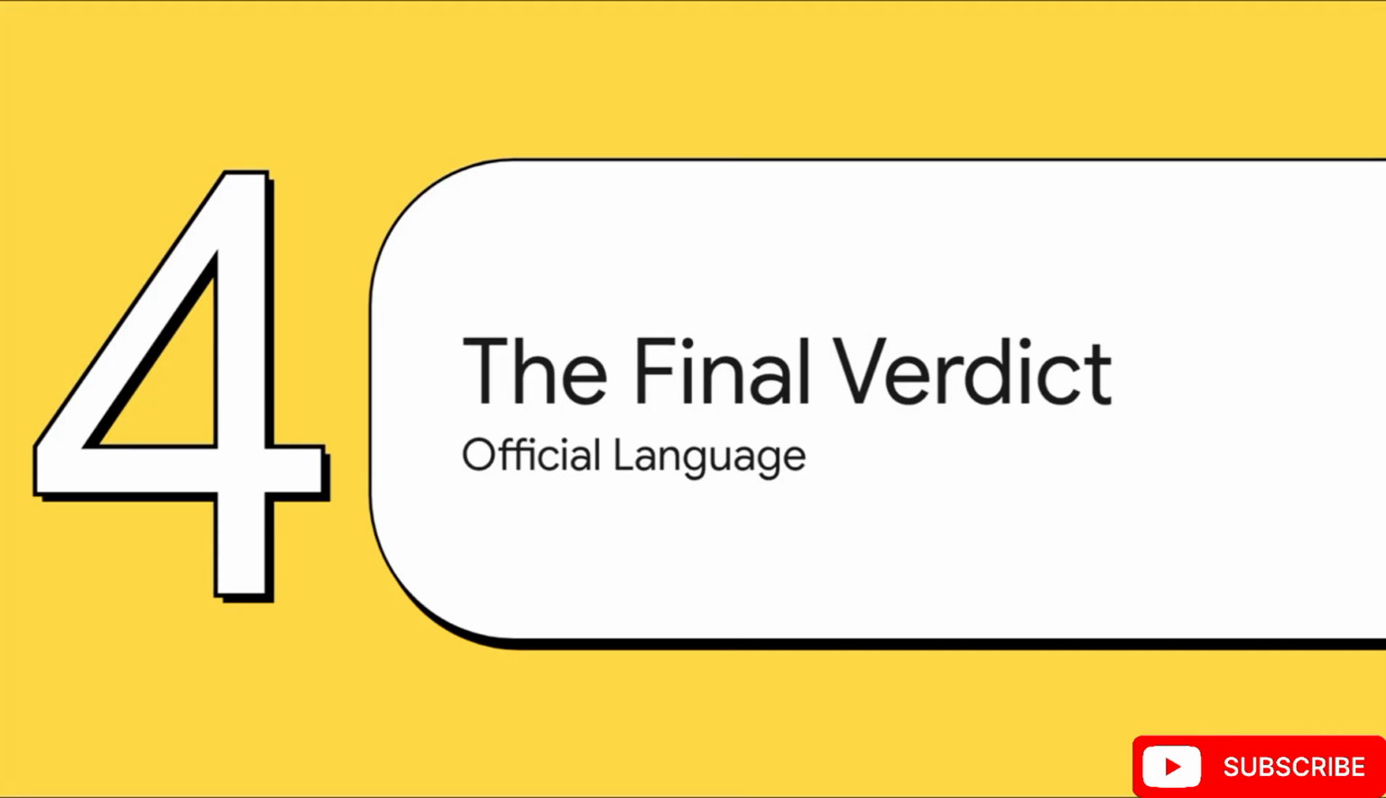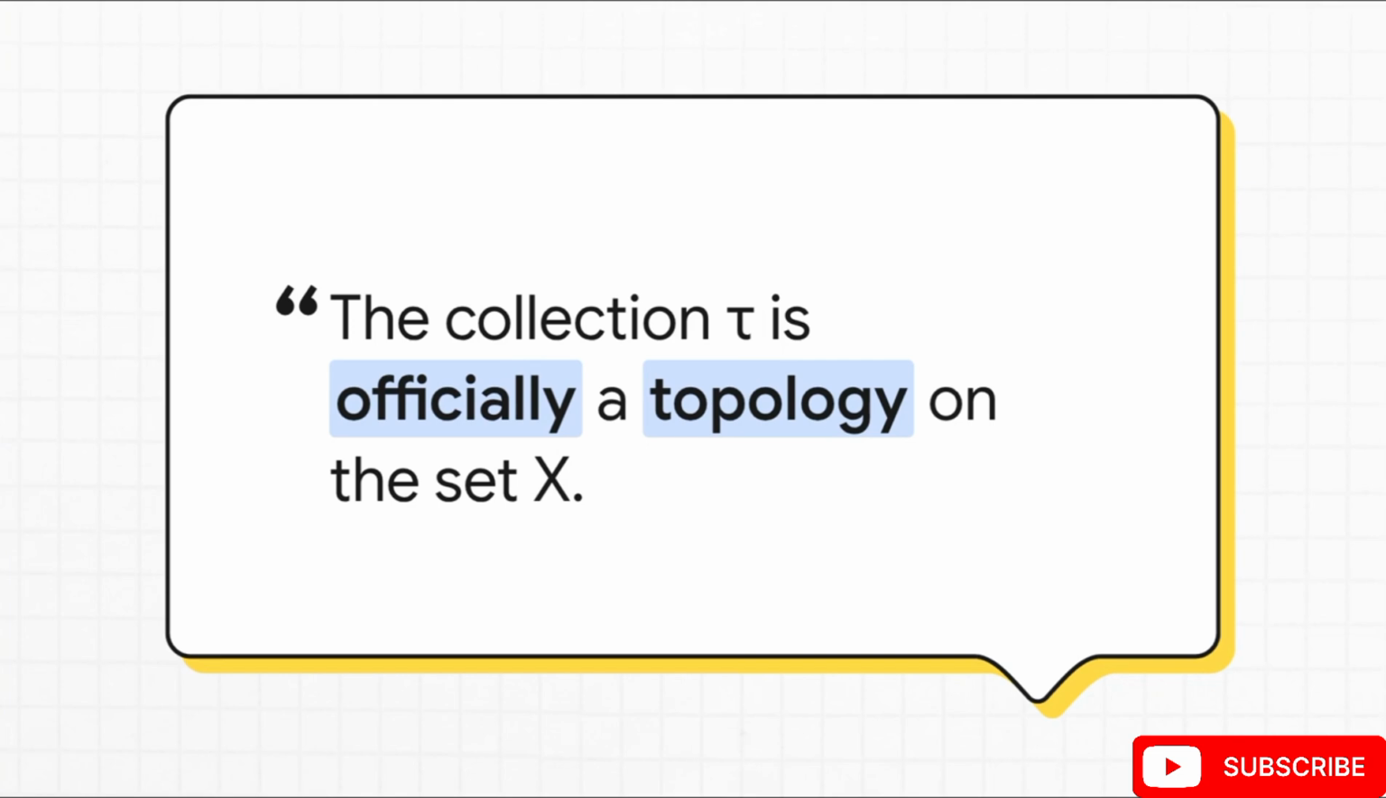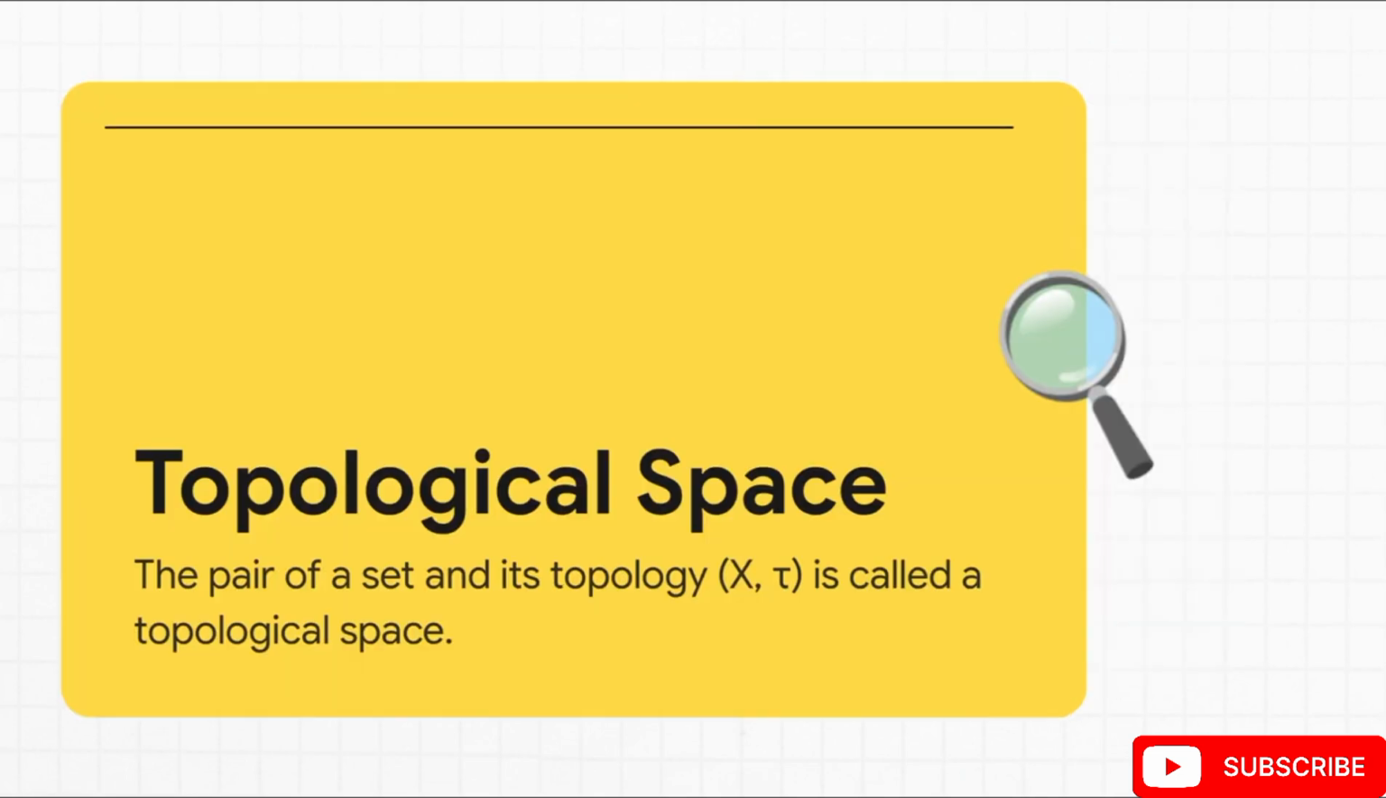So what does this all mean? We put our example through the ringer, and it passed. And in doing so, we've kind of unlocked the official language to talk about this stuff. This is the moment. Because our collection tau followed those three specific rules for our set X, we can now officially say that tau is a topology on X. That's it. That's the definition we've been looking for. And there's just one more piece of lingo. When you take your set X and a topology tau that you've built on it, and you think of them together as a pair, that whole package is called a topological space.